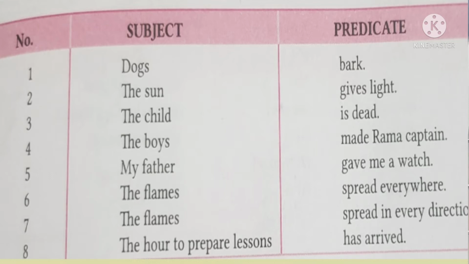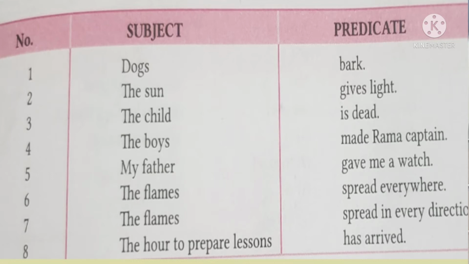Next, my father gave me a watch. Who gave me a watch here? My father. So that will be the subject. And what did the father do here? He gave me a watch. So that will be the predicate. Next, the flames spread everywhere. What spread everywhere? The flames. So that will be the subject. And what happened to the flames here? Spread everywhere. So that will be the predicate.